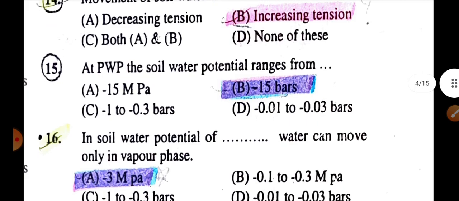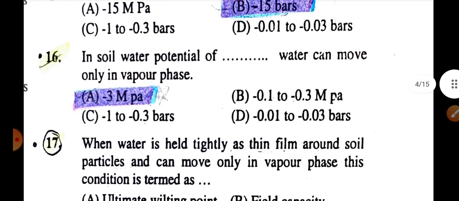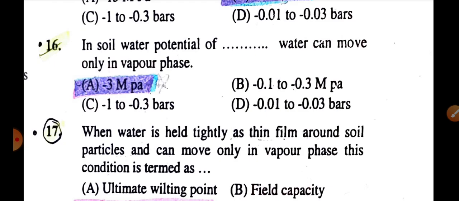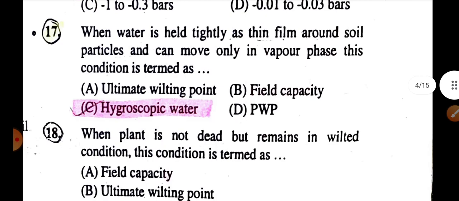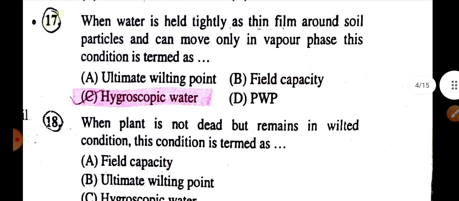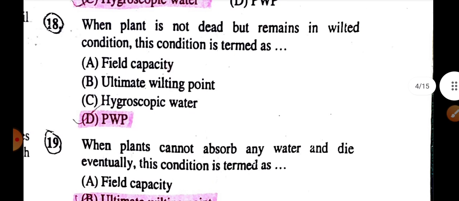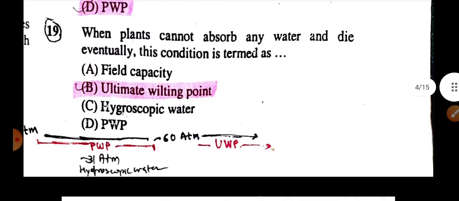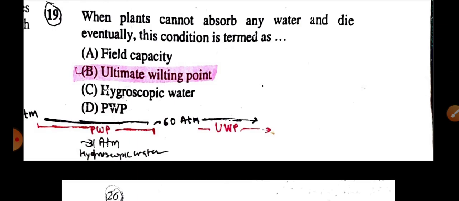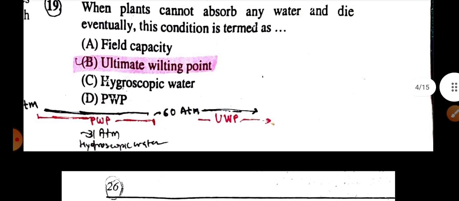Permanent wilting point. At permanent wilting point, the soil water potential is about -15 bar. At a soil water potential of -3 MPa, water can move only in vapor phase. When water is held tightly as a thin film around the soil particle and can move only in vapor phase, this condition is hygroscopic water. When the plant is not dead but remains in wilt condition, it is the permanent wilting point. When the plant cannot absorb any water and dies eventually, this condition is ultimate wilting point.